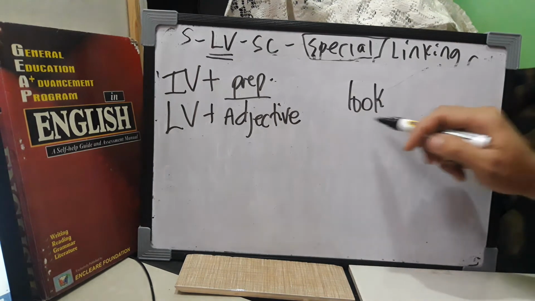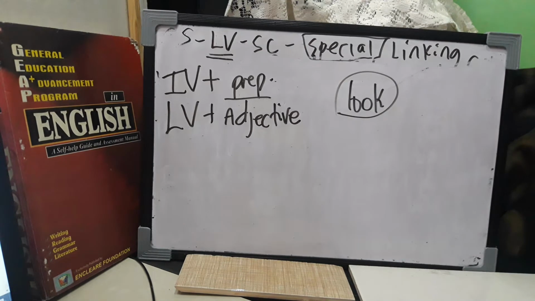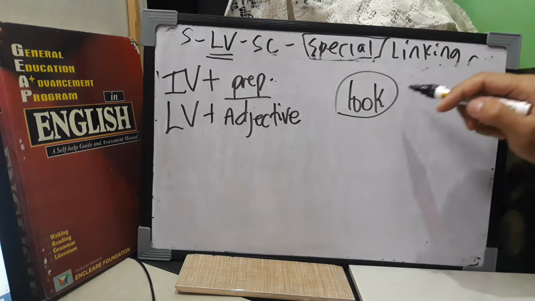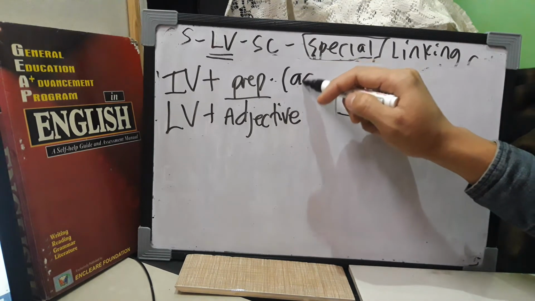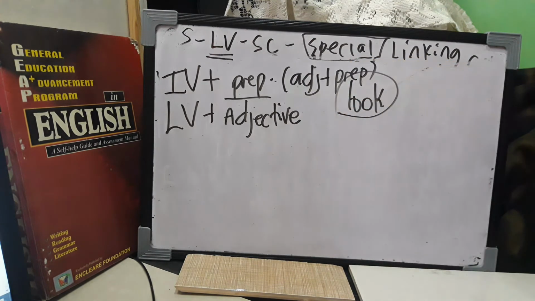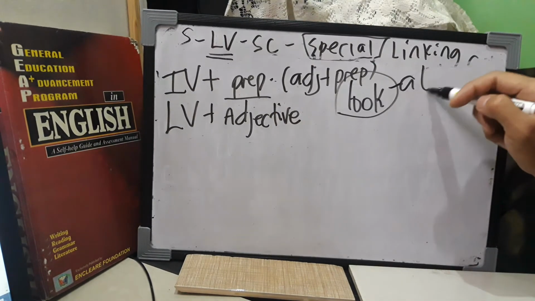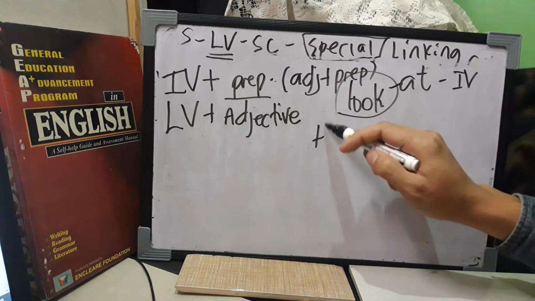And let's take a look at this example. Look. Look can be an intransitive verb, and look can be a linking verb. So guys, could you remember that? You have to remember that we also have some collocations like adjective plus what? Preposition. In case of look, if it's followed by a preposition, look at, then it is what? An IV.